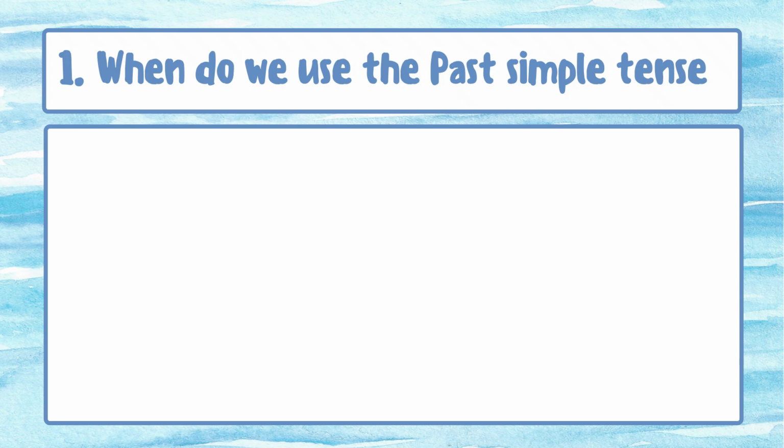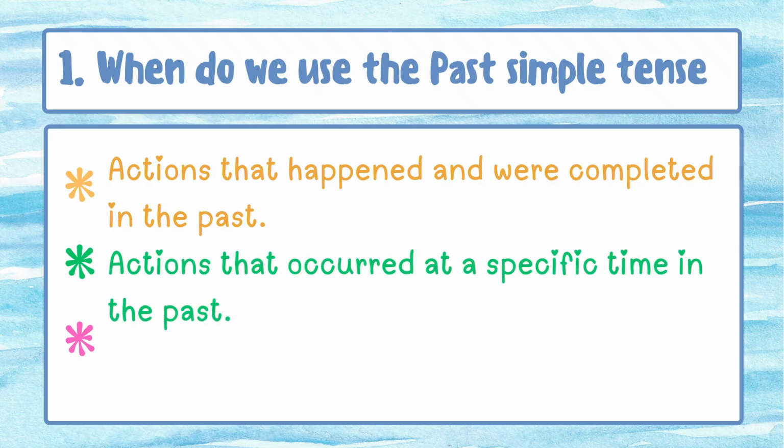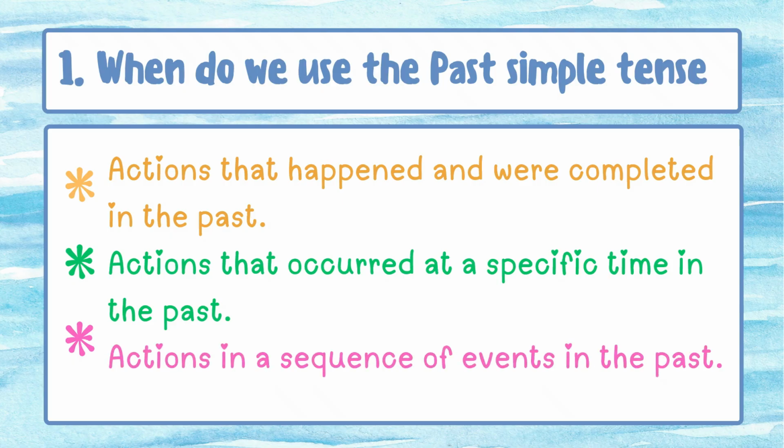When do we use past simple tense? The action that happened and was completed in the past. Action that occurred at a specific time in the past. Action in a sequence of events in the past.